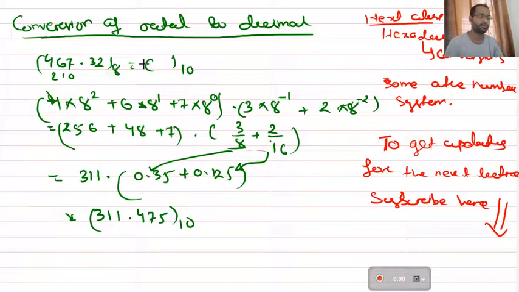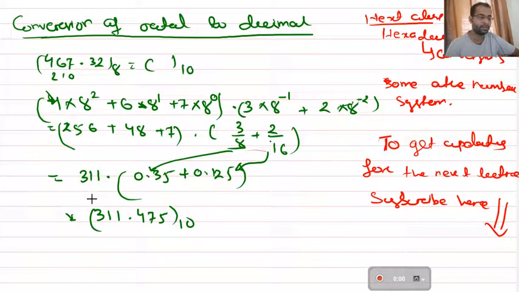467.32 base 8 to a decimal number, what we have to do is, first you multiply 4 into 8 to the power 2. If you see the places, it is 0, 1, 2. So 4 into 8 to the power 2 plus 6 into 8 to the power 1 plus 7 into 8 to the power 0. Similarly, for the fractional value, it is also the same as binary. You have to multiply with the negative power. So it is 3 into 8 to the power minus 1 plus 2 into 8 to the power minus 2.